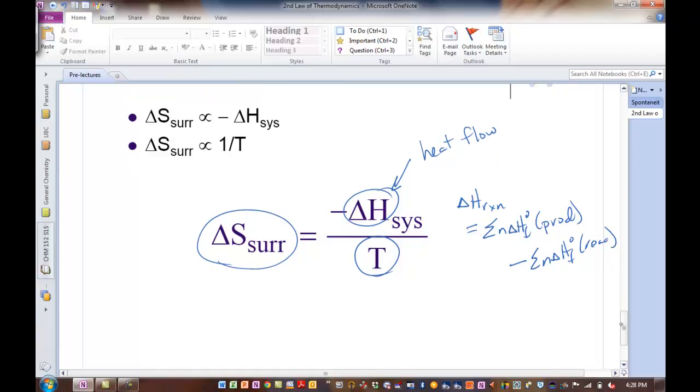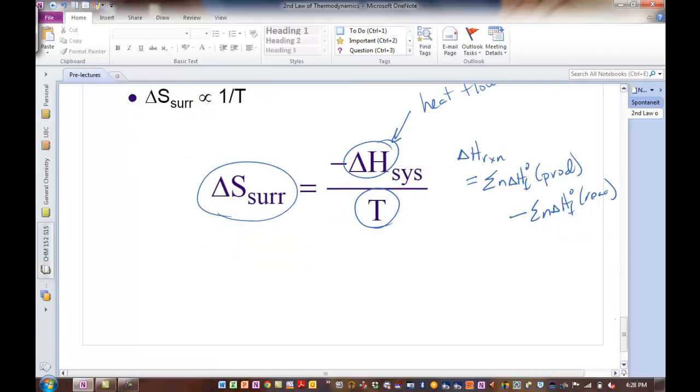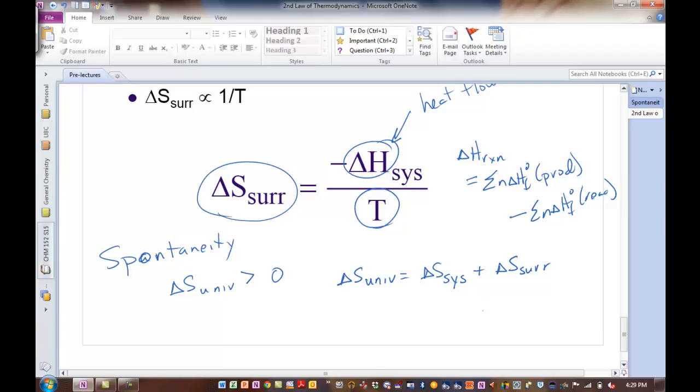All right, so to sum it up and wrap up this pre-lecture, our main goal here is to predict spontaneity, and I can spell. We're going to do that by calculating the entropy change of the universe. This is from the second law of thermodynamics, that the entropy of the universe will increase, be greater than 0, for a spontaneous process. We're going to calculate that entropy change of the universe using the entropy change of our system and the entropy change of the surroundings. And we talked about how to calculate both these parts.